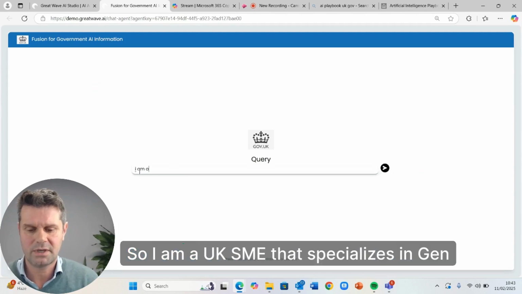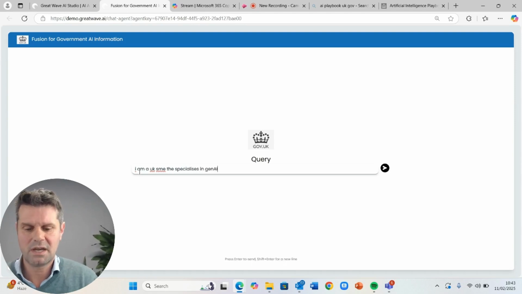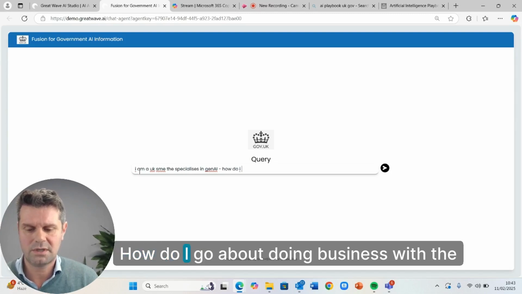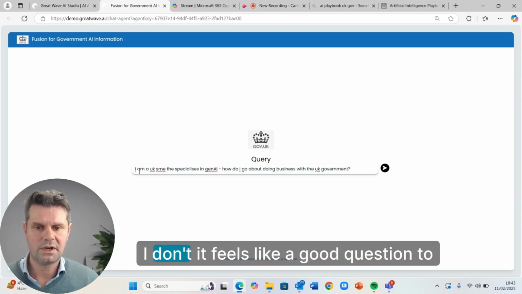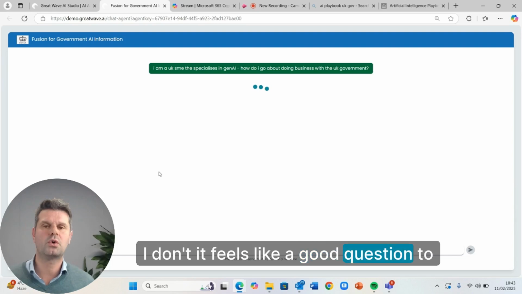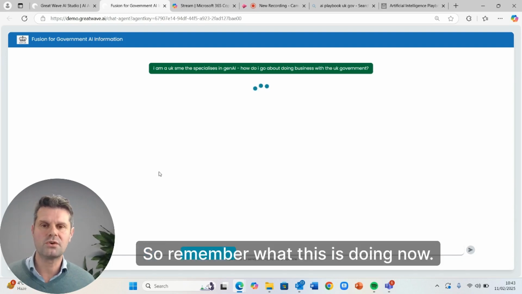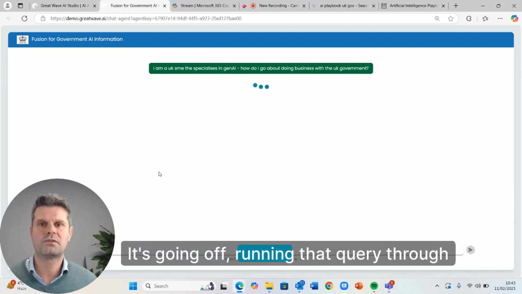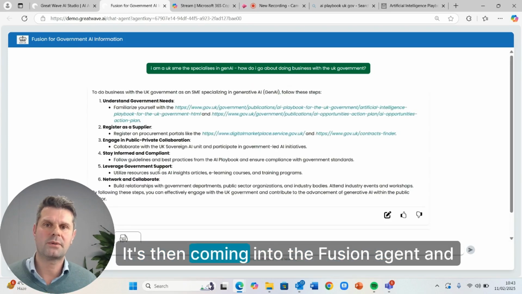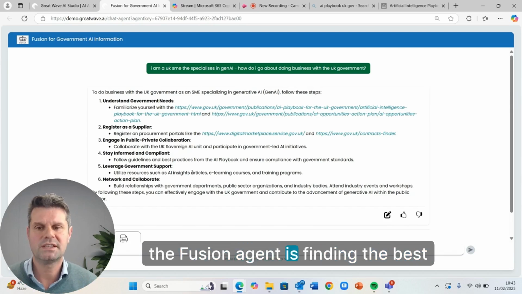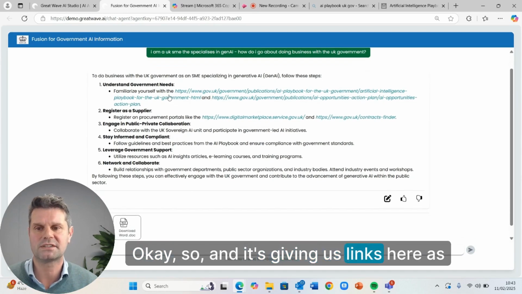So I am a UK SME that specializes in Gen AI. That's us. How do I go about doing business with the UK government? It feels like a good question to ask it. So remember what this is doing now. It's going off, running that query through all 3 of those agents. It's then coming into the fusion agent, and the fusion agent is finding the best answer. Okay, and it's giving us links here as well.